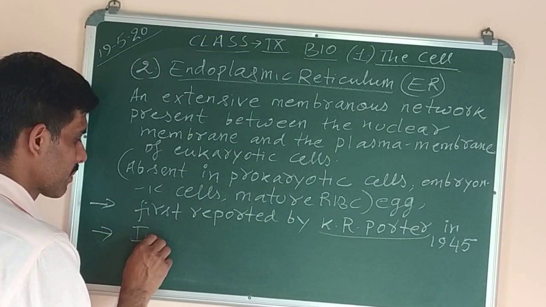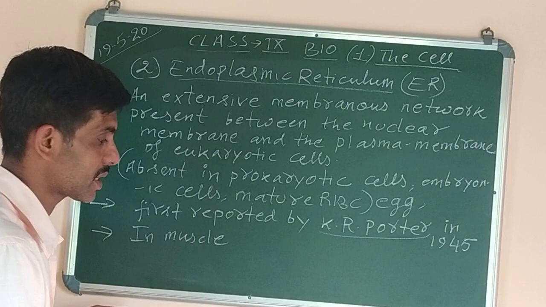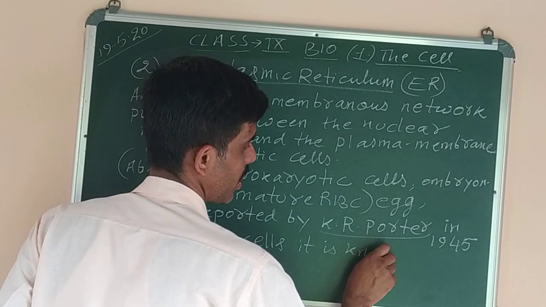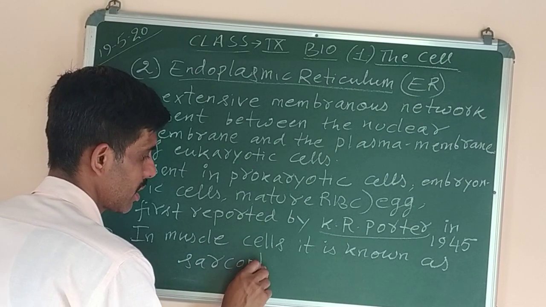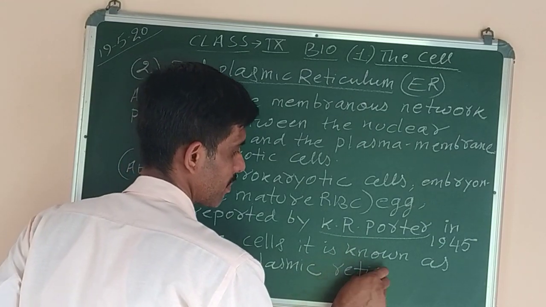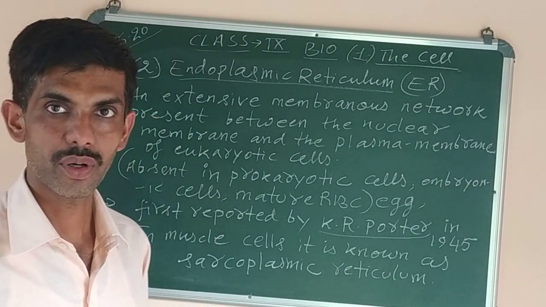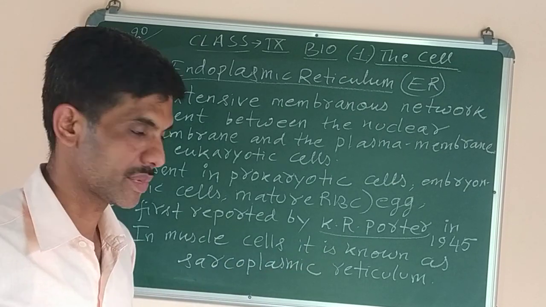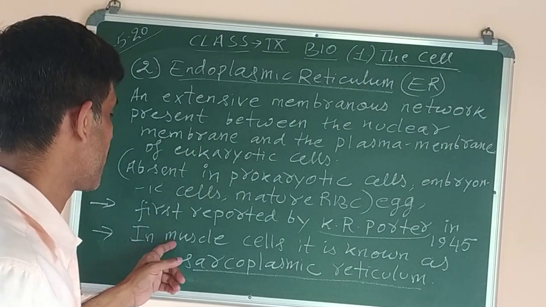In muscle cells, our body has different types of structures. So in the muscles, we have the muscle cells. In muscle cells, all the structures are known by different names. It is called sarcoplasmic reticulum. Like the cytoplasm of muscle cells is called sarcoplasm. Understood? Similarly, the mitochondria also have different names, not common names. So sarcoplasmic reticulum is the name given to endoplasmic reticulum which is found in muscle cells.